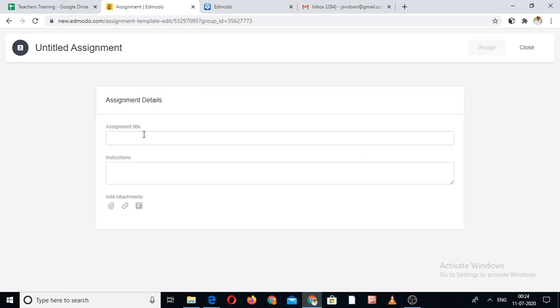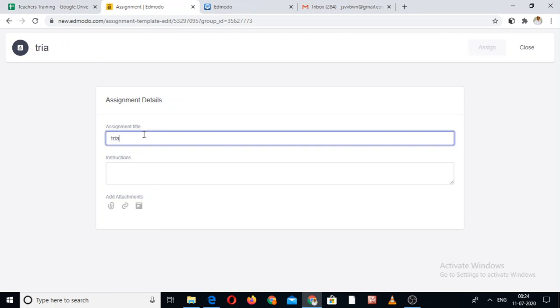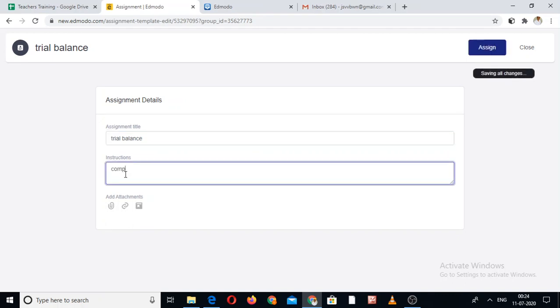Assignment details, assignment title. Suppose in the accountancy of the 11th standard, the assignment title I would like to deliver to the students is the trial balance. The instructions: complete all 5 questions based on my previous communication and the classes. I can attach any file, I can paste any link of a Google Forms page, and I can insert anything from the library.